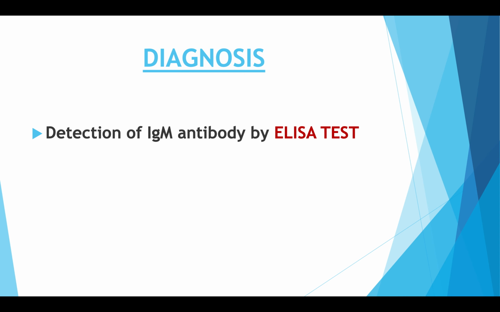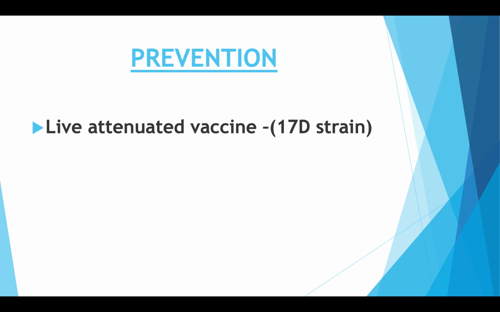Diagnosis: detection of IgM antibody by ELISA test. Prevention: live attenuated vaccine,